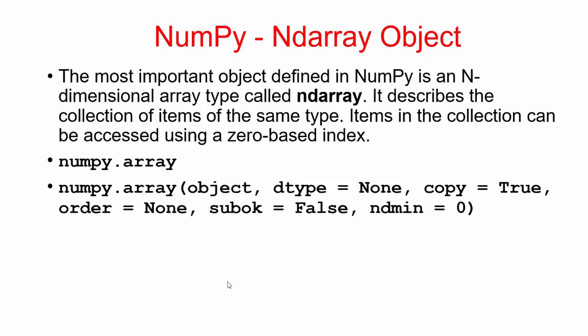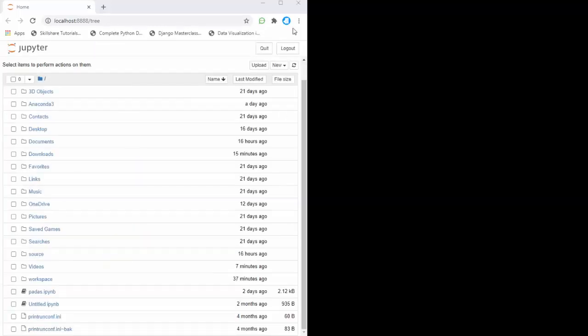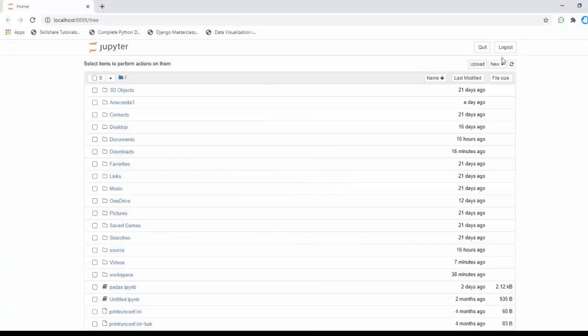I'm going to open my Jupyter notebook. I've already launched it in my Google Chrome. I'm going to open it. I'm going to create a new file here, a new Python 3 file.